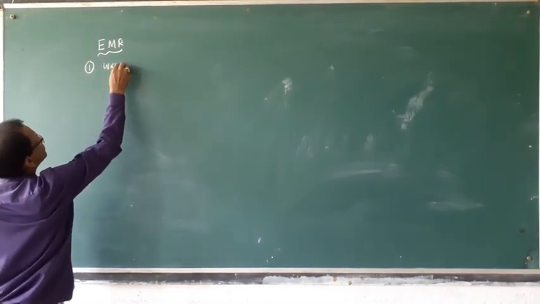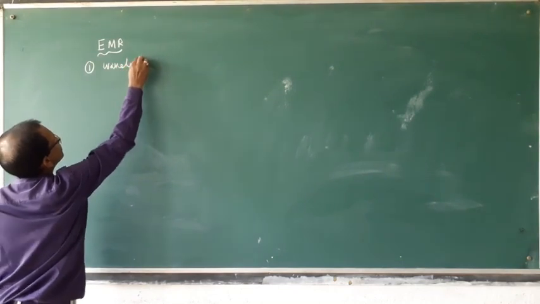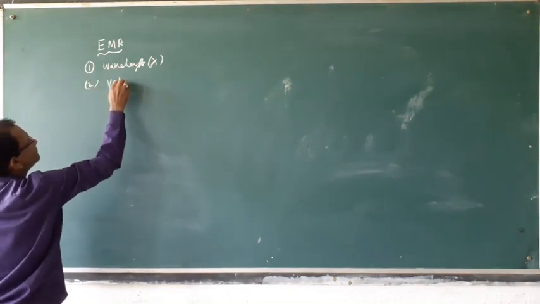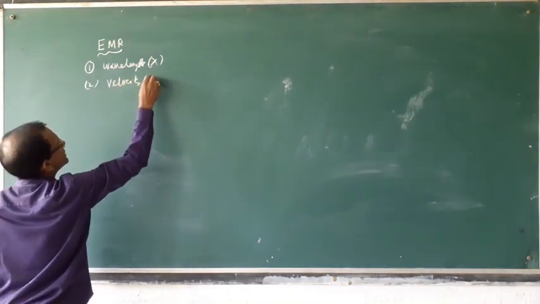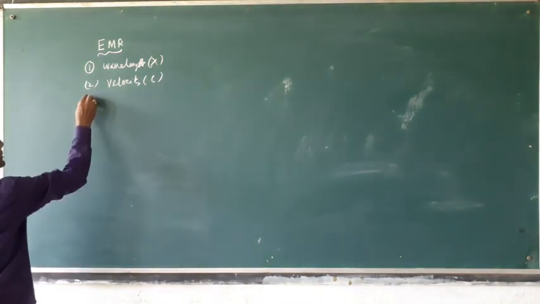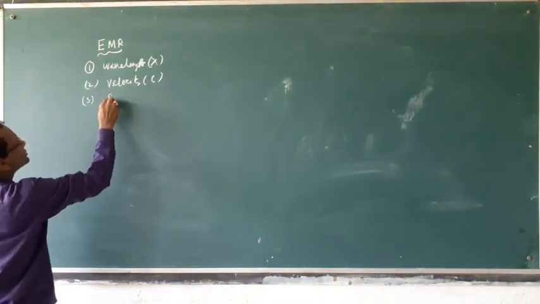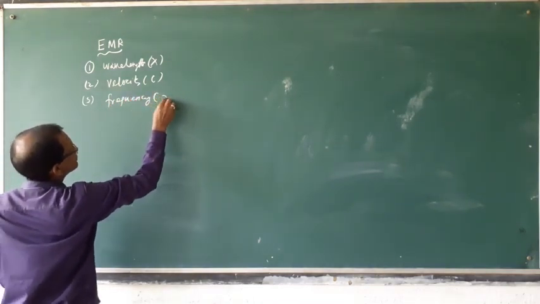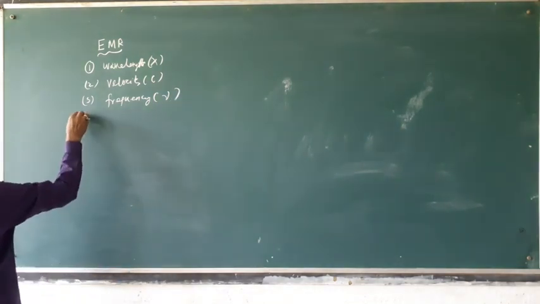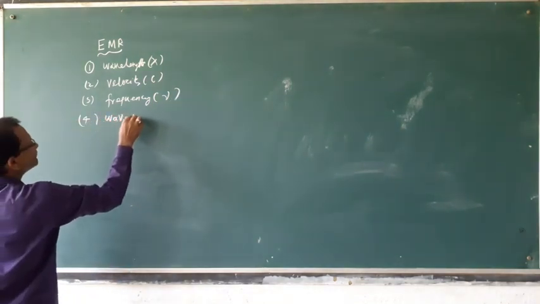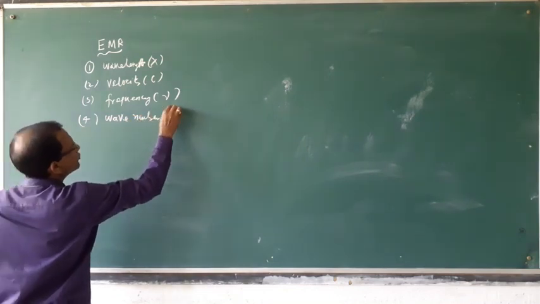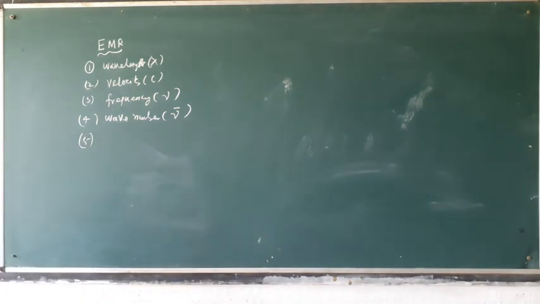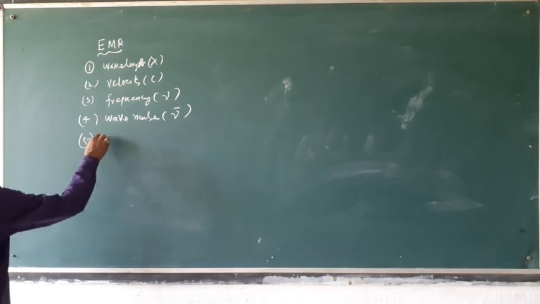Wavelength, that is lambda, then velocity, that is c, then frequency, that is nu, wave number, nu bar, wavelength, velocity, frequency, intensity.